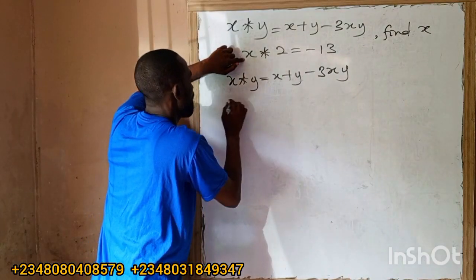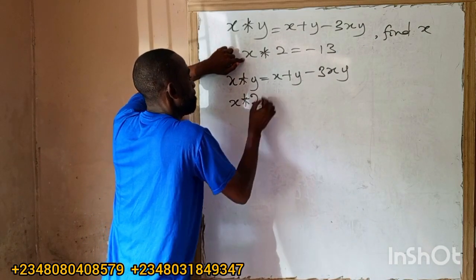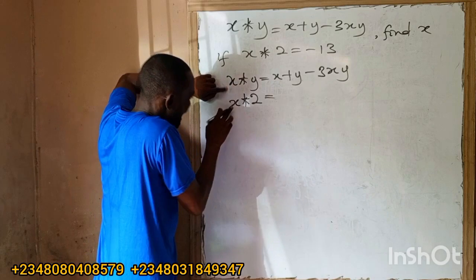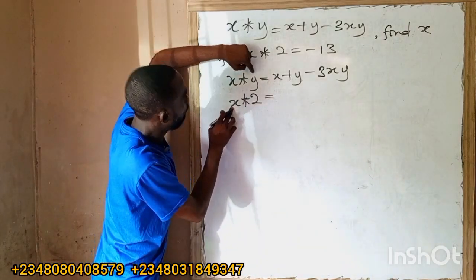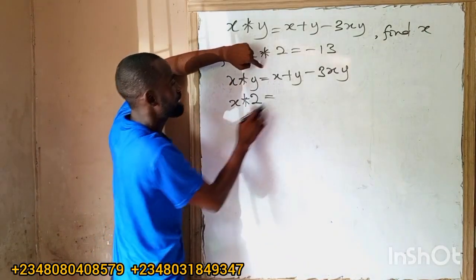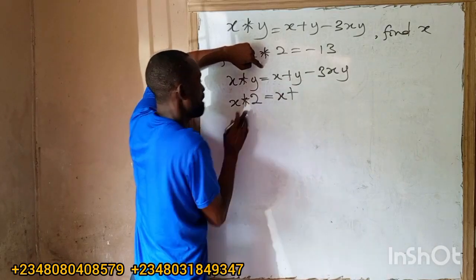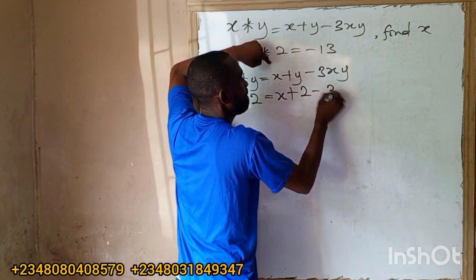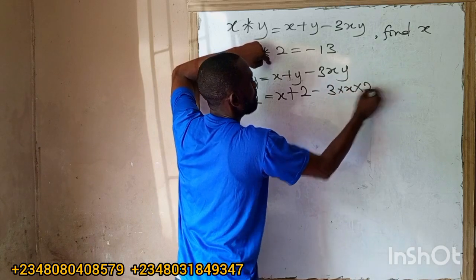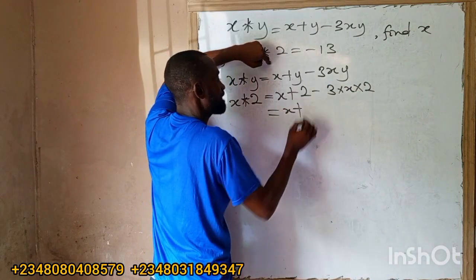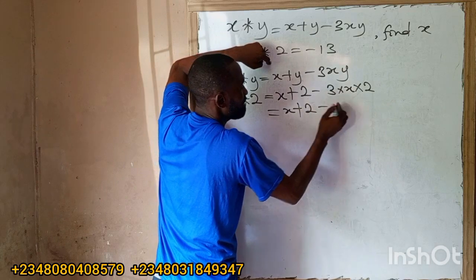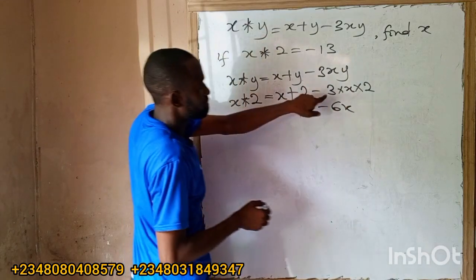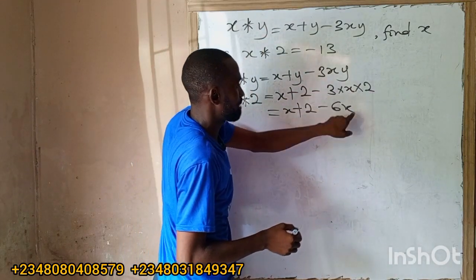What is x operation 2 first? Our x is still x, and our y is now 2. So anywhere we see x, we put x, plus, and anywhere we see y, we put 2, minus 3 times x times 2. What do I have here? x plus 2 minus 6x, because 3 times 2 is 6, then times x is 6x.